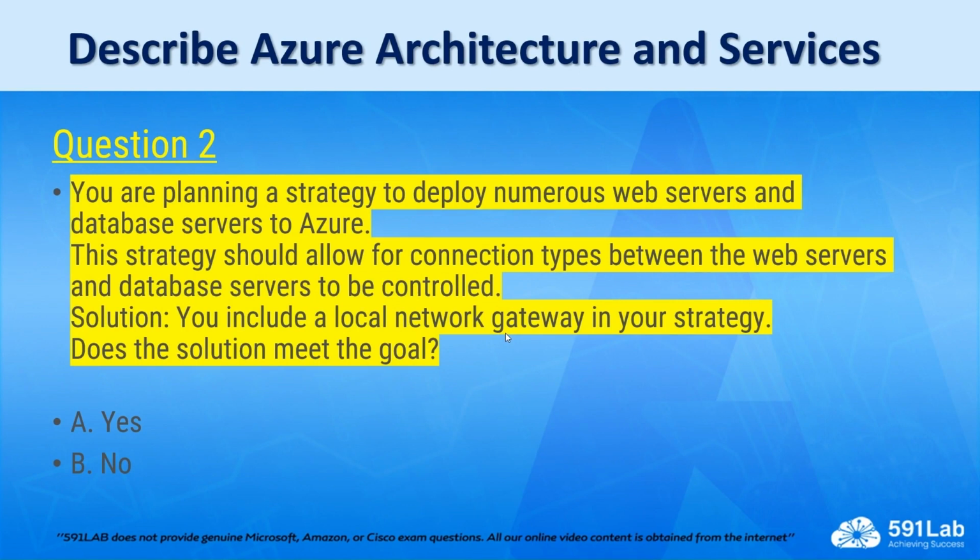The second question is, you are planning a strategy to deploy numerous web servers and database servers to Azure. This strategy should allow for connection types between the web servers and database servers to be controlled. Suggested solution, you include a local network gateway in your strategy. Does the solution meet the goal?